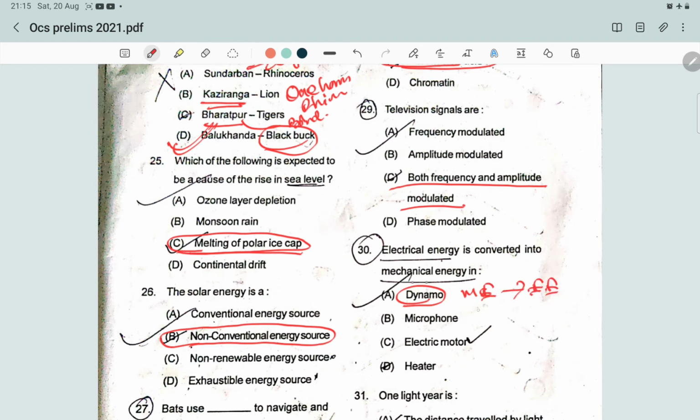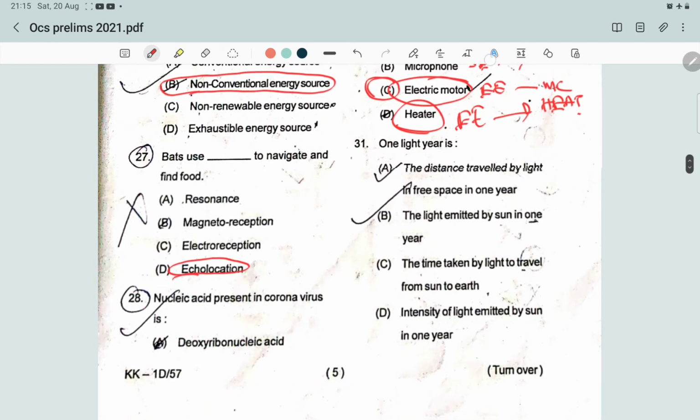In a microphone, sound energy is converted into electrical energy. But in an electric motor, electric energy is converted into mechanical energy. And in a heater, electric energy is converted into heat energy. So the correct answer will be electric motor.